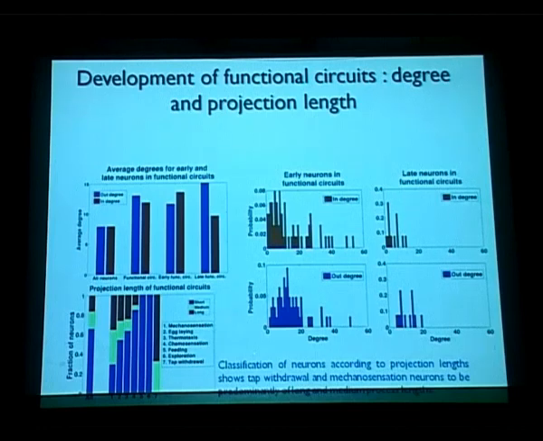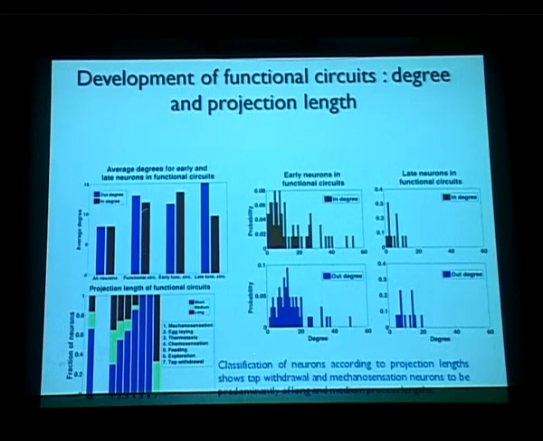By degree we mean the number of connections received and sent out by the neuron. And again, what we find is that if you look at all neurons, the out degree, which is the number of connections going out of the neuron, versus the in degree, is pretty much the same. But this is not true for functional circuit neurons.